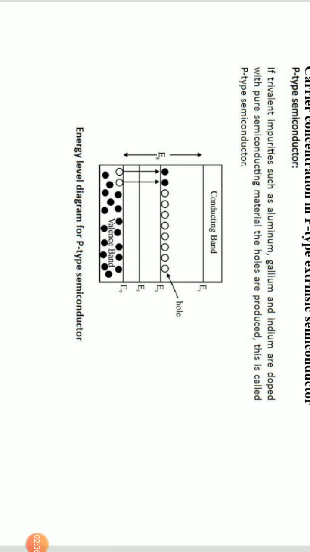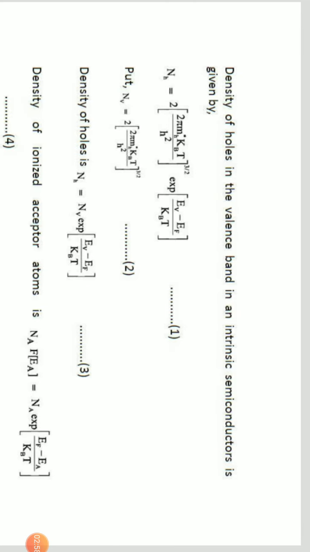When this is the case, what is happening? In the valence band there are a few free spaces, that is, free holes, and the holes are created because of the movement of electrons to the higher levels. Therefore we are going to calculate the number of holes created because of the addition of trivalent impurities.